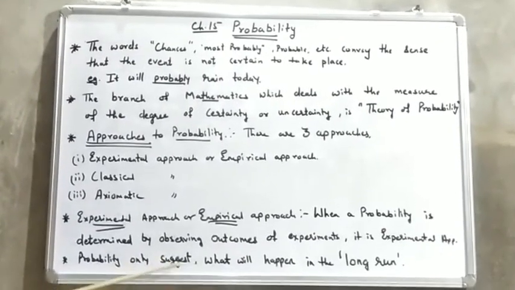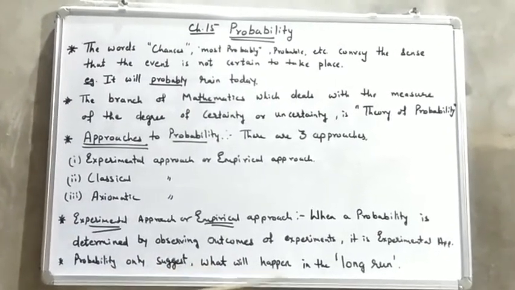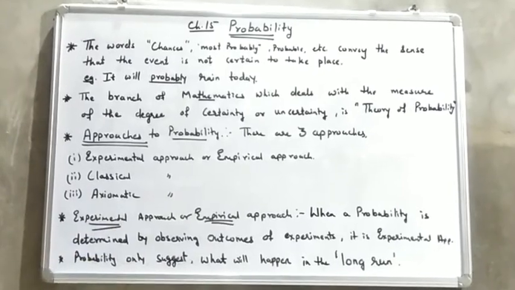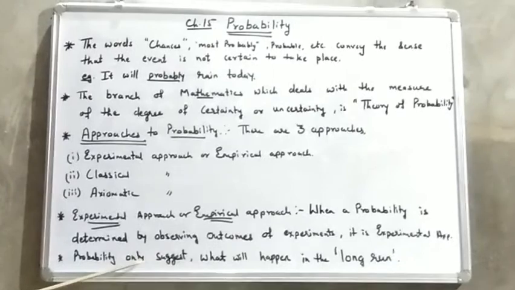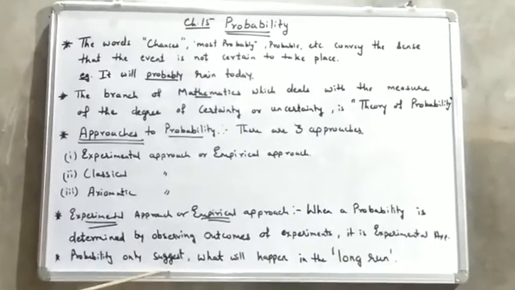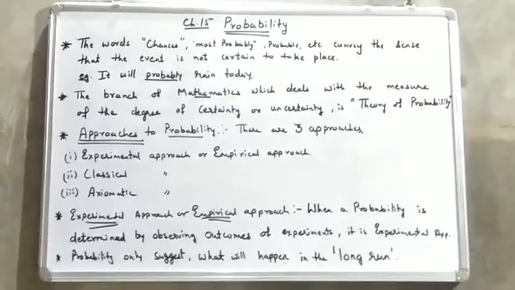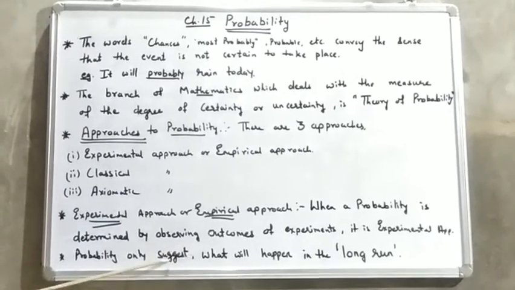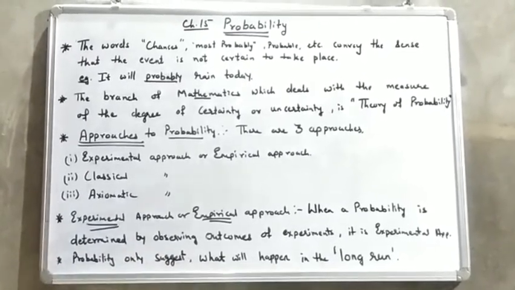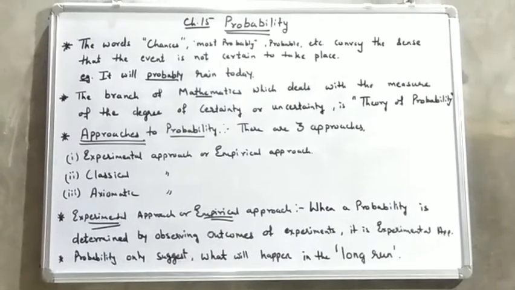Probability only suggests what will happen in the long run. Long run means in the coming future. It is only suggested by probability. It is not sure that this is sure to happen. It only suggests that it will happen in the long run. A few more terms I am giving you.